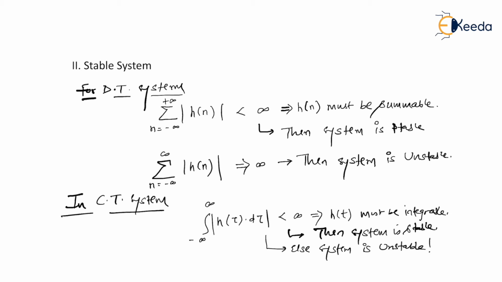But then let us prove this. I'm going to prove it in a similar way to what I have done for causality. We know that y of n, x of n and h of n are related by the common relation: y of n equals the summation, k changed from minus infinity to plus infinity, of x of k h of n minus k.